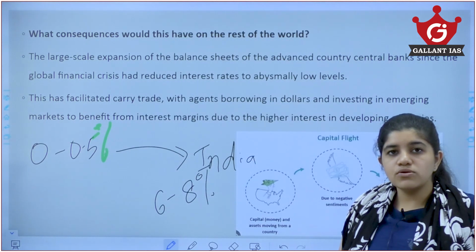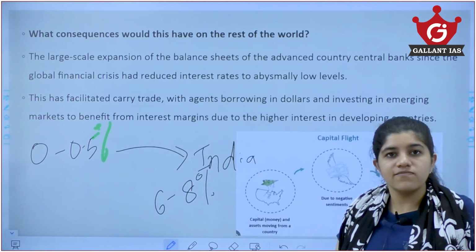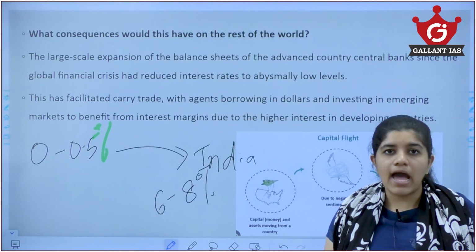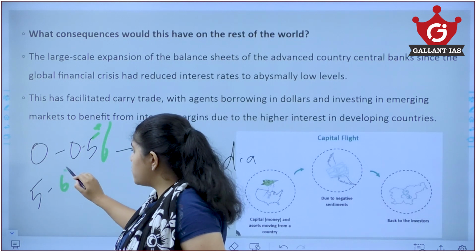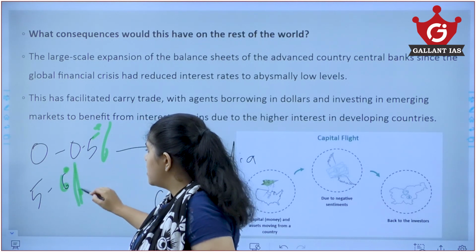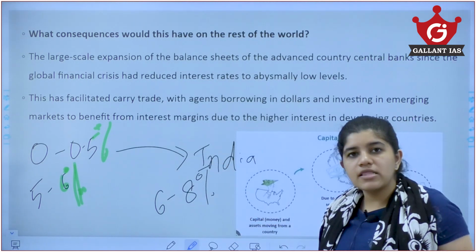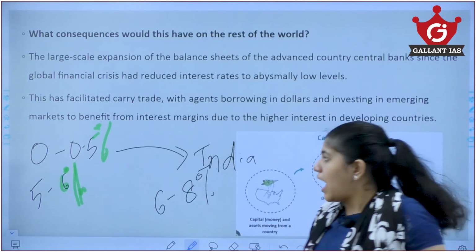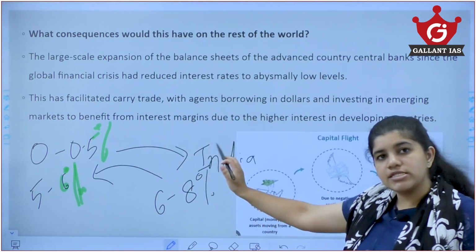So what these people used to do is put money in India, so they get a lot of profits. The problem is that the US has increased its repo rates, or its Federal Reserve rates, to about 5 to 6%. Now these investors are pulling back the money which they have invested in India, and they are putting it back in US banks and such.